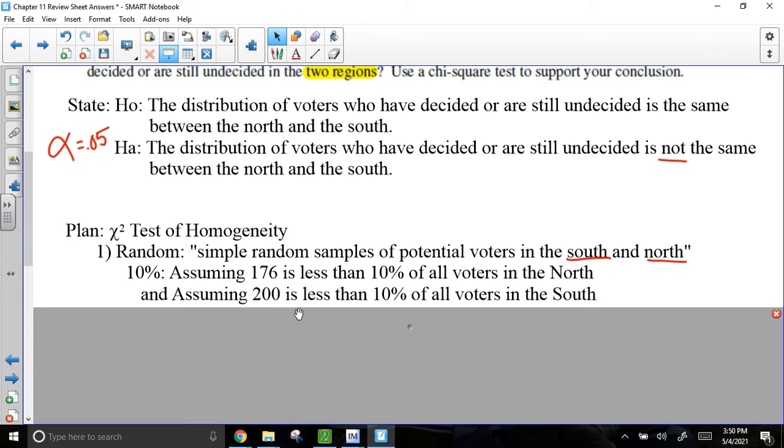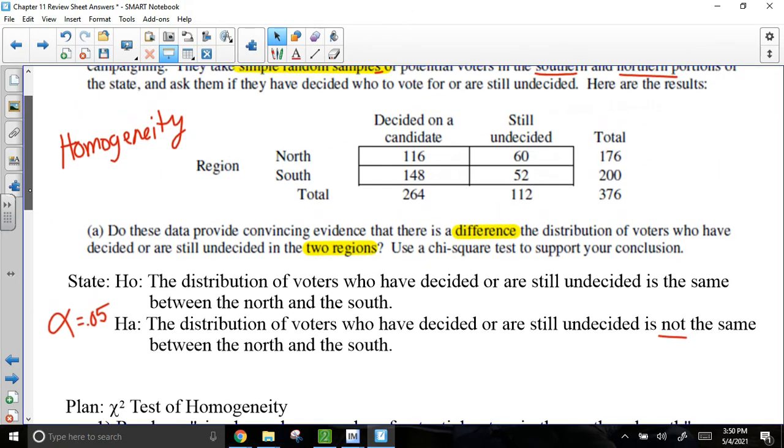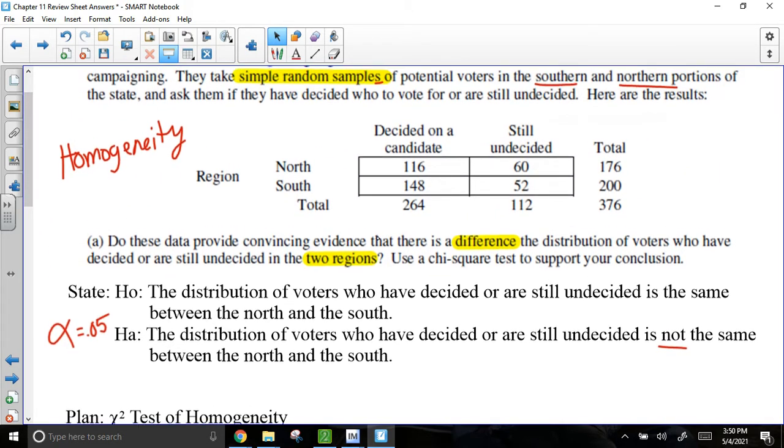Now, what about the large sample size condition? We got to make sure that all the expected counts are greater than or equal to 5. So I'm going to go back up to my chart, and thankfully they gave us the totals already. So remember, to find the expected value, you do your row total, 176, times your column total, 264, divided by your grand total, 376. That's how you would find this first value.